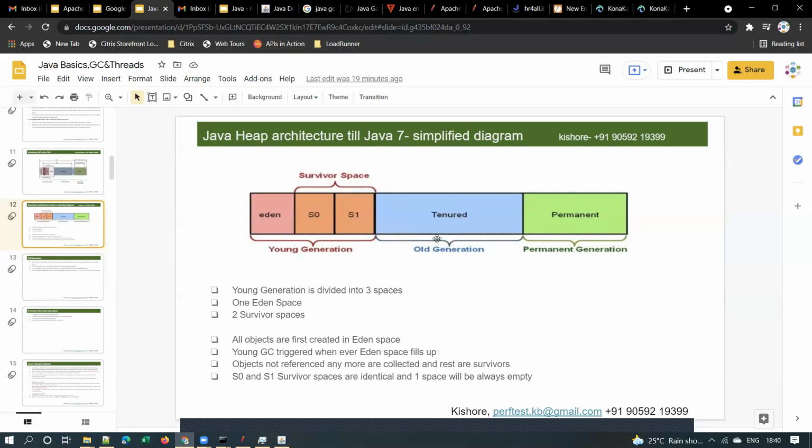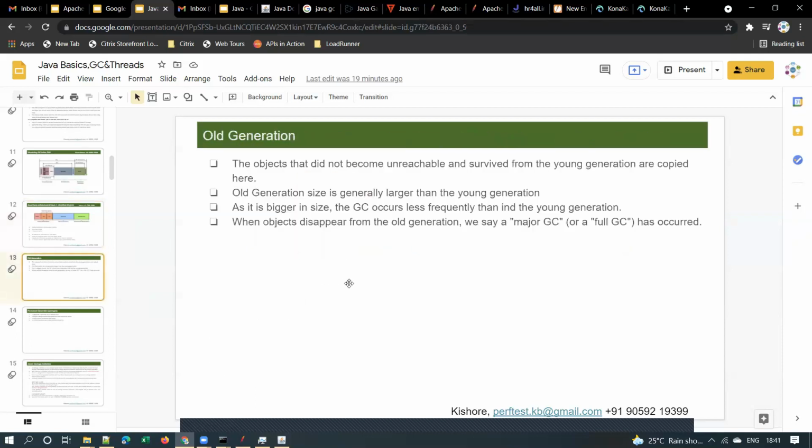See, you have to remember that whenever a GC happens, most of the times your application stops responding, right? If GC is taking 4 or 5 seconds, your response times will be a lot more. Yes or no? Because your application stops responding whenever major GC happens. Is it clear or no? So this major GC should not take more than a second. That is the thumb rule, right?